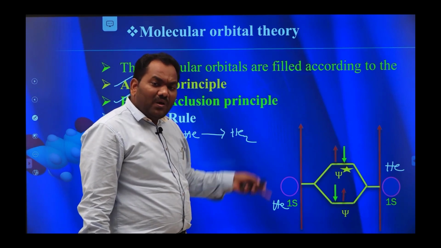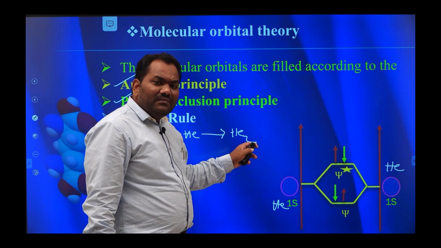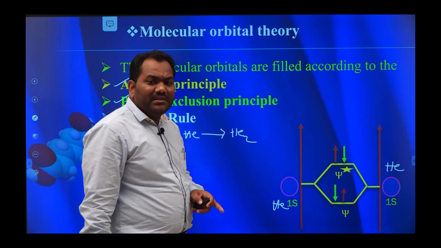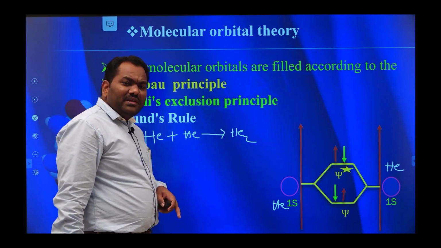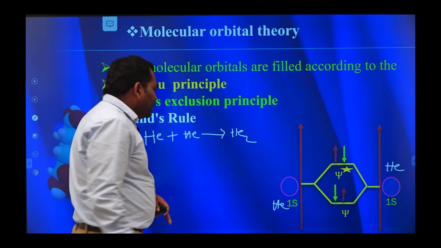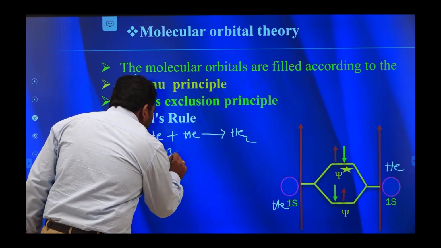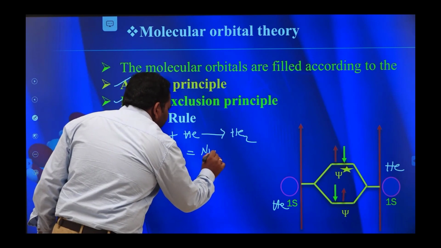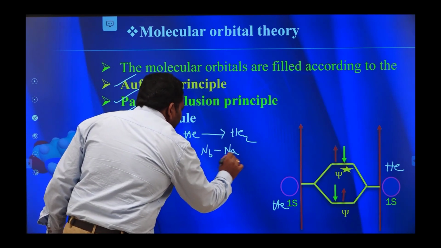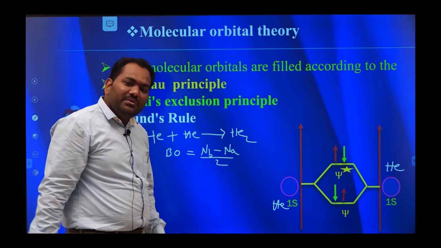Here, now I can explain the less stability of He2 molecule. Here there is no bond present between the He2 molecule. Why? Because the bond order is 0. Bond order is equal to (NB minus Na) by 2.